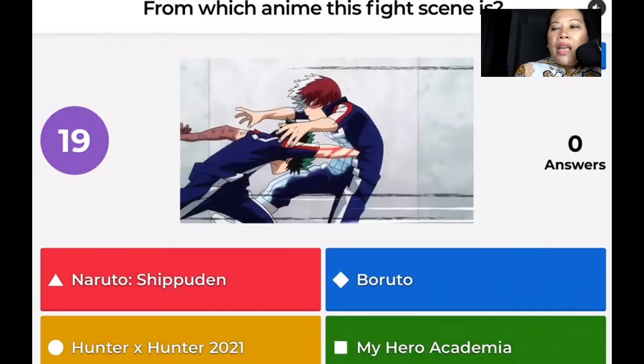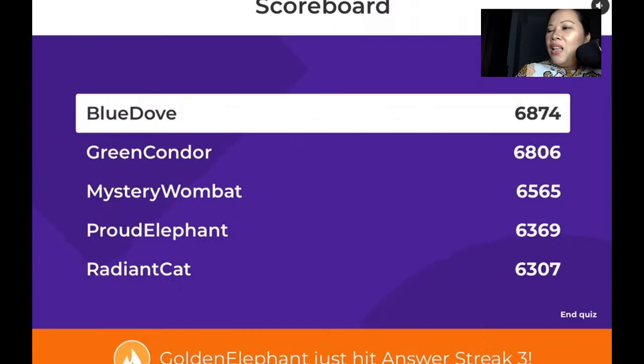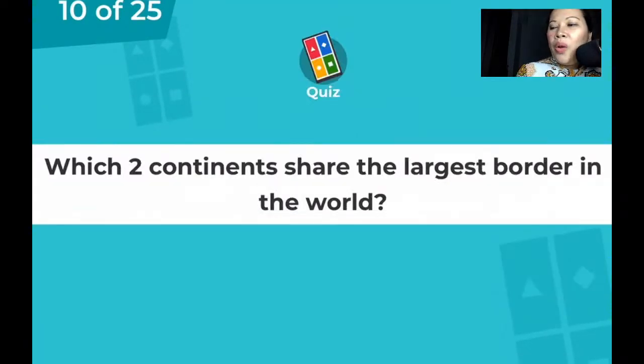From which anime this fight scene is? The color of the hair and the character is obvious. That is right. Well done. It was from My Hero Academia. Yeah. Alright, so that's great. So still on the lead is Blue Dove. At last, Green Condor. Next question, quiz.